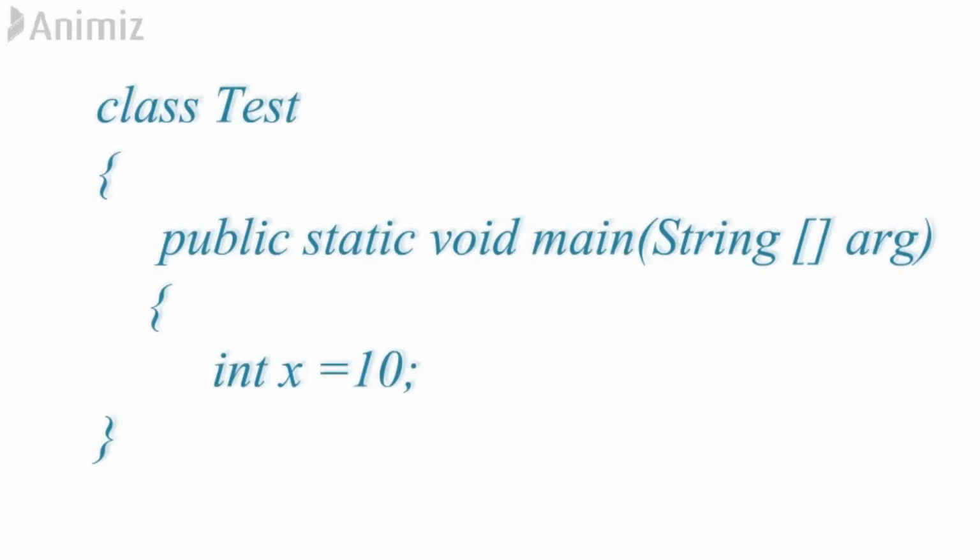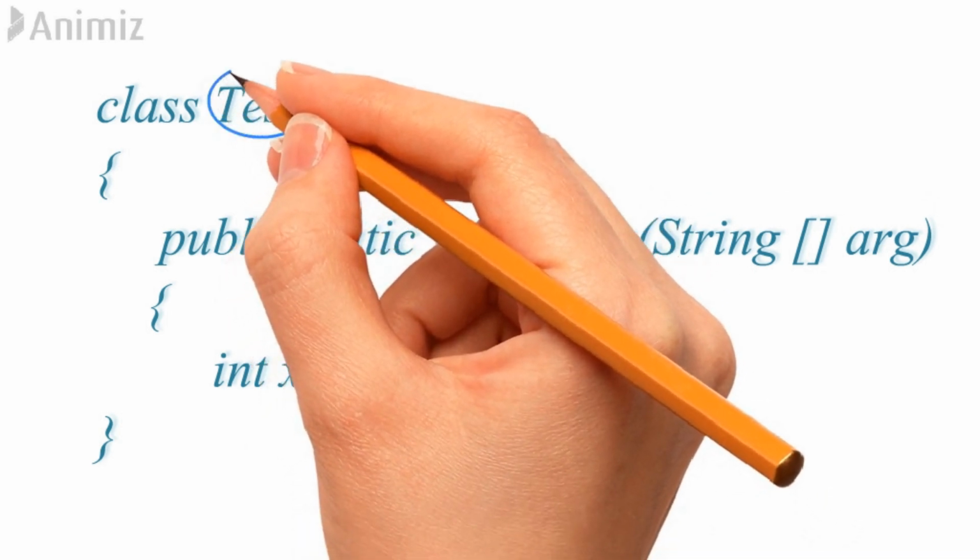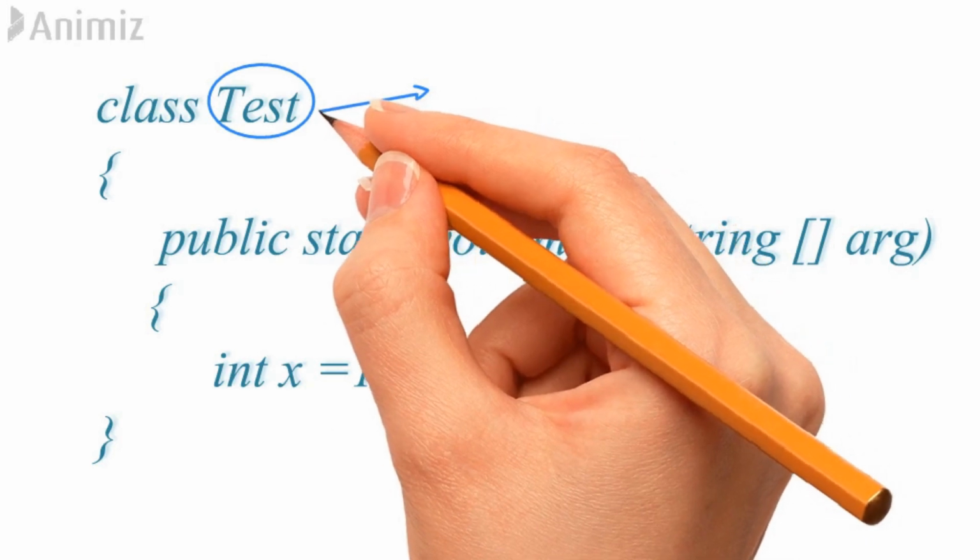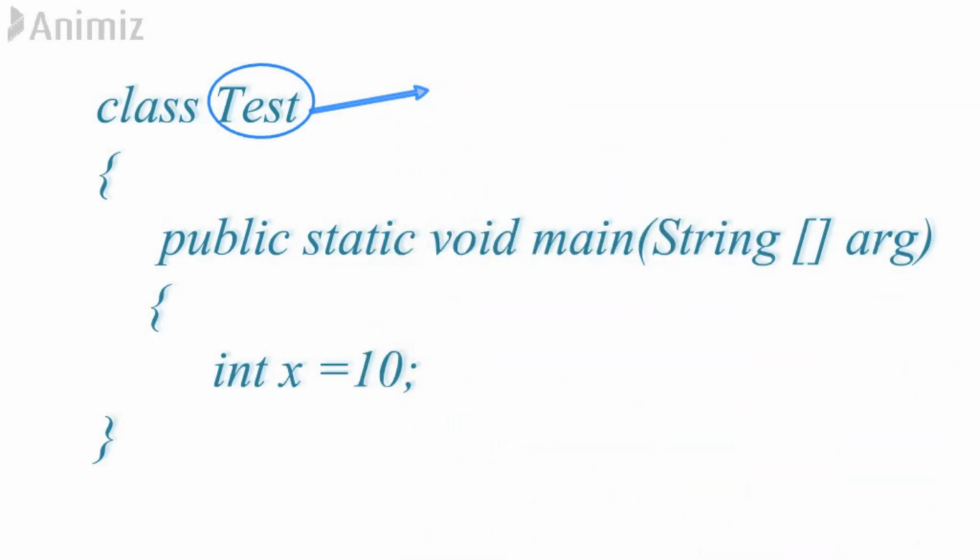So let's take this example. In this example, there are a total of 5 identifiers. Can you guess? Yes. So first is this Test. This Test is a class name, which is an identifier to identify a particular class.